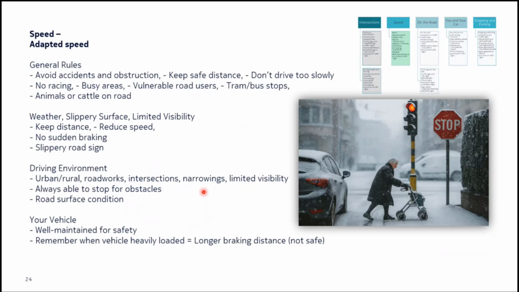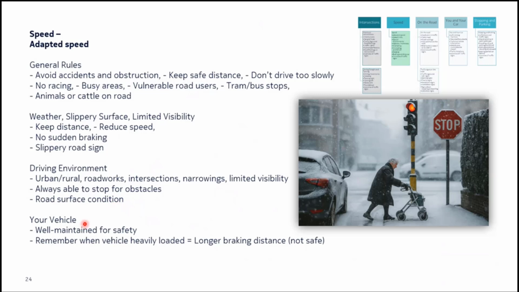At road narrowings, again, the same thing. Adapt your speed, even though you might have a priority, but still adapt your speed. With limited visibility, again, you should always be able to stop for obstacles. Depending on the road condition, you should adapt your speed.